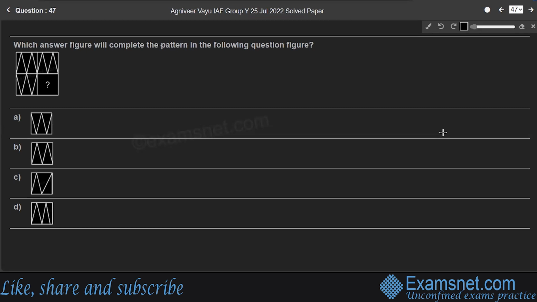Question 47. Which answer figure will complete the pattern in the following question figure? So figure has 4 parts, right? So 1, 2, 3 and 4. 4 parts. Here, first part is exactly the inverted image of the second part. Here first part is like M, right? And the second part is like W, right? So first part is exactly the inverted image or mirror image of the second part, right? Inverted image of the second part. So whereas fourth part is again M, right? Therefore third part will be the inverted image of fourth part, right?